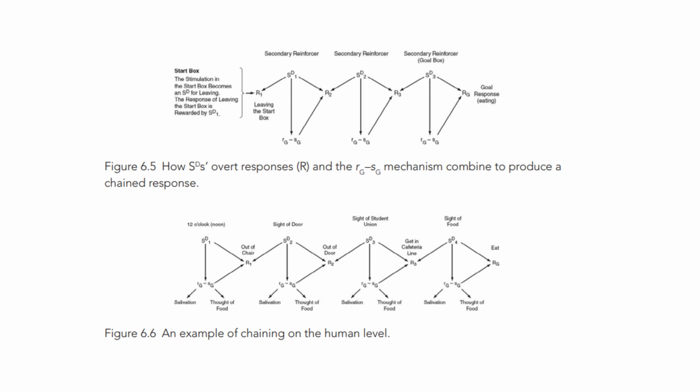Suppose let's take maze learning as an example, and the rat is able to learn to travel through the maze and reach the end of the maze through reinforcers like food. While the rat is traveling through the maze, suppose there are a lot of stimuli like light or many other things. Will all of them become secondary reinforcers? No, only a few become secondary reinforcers.